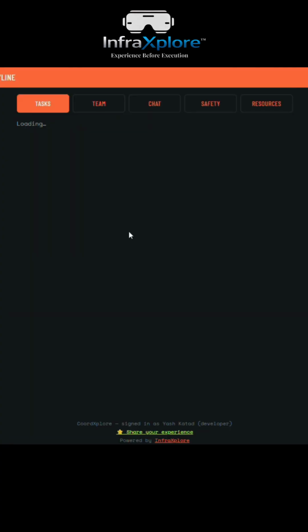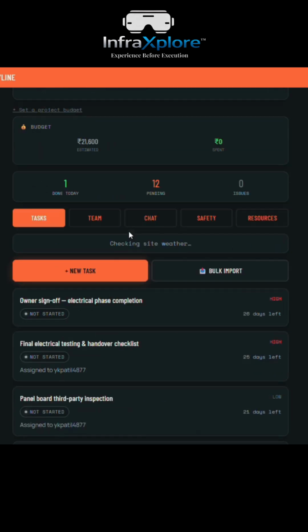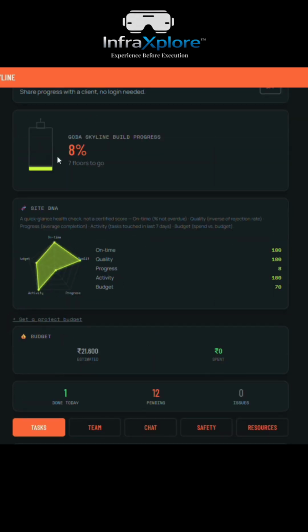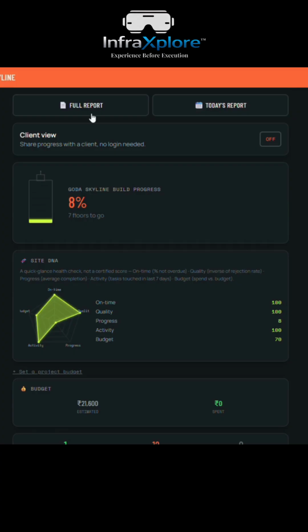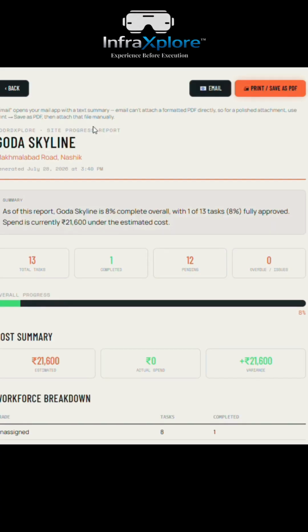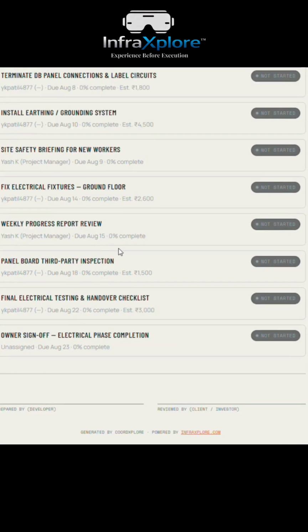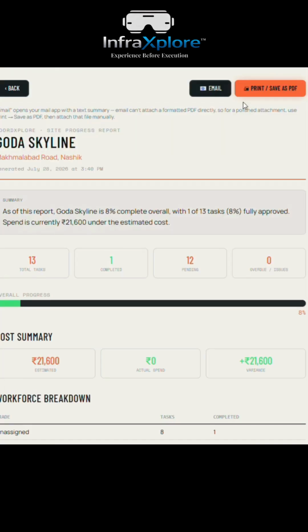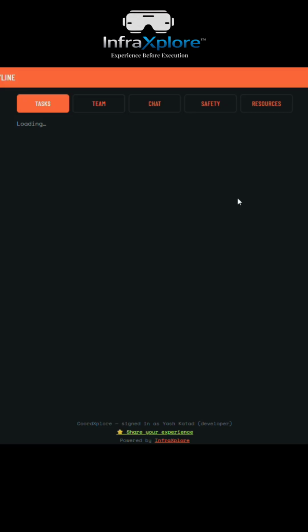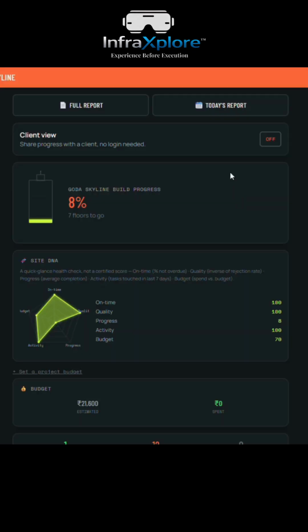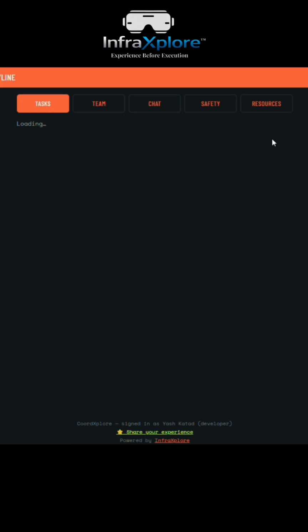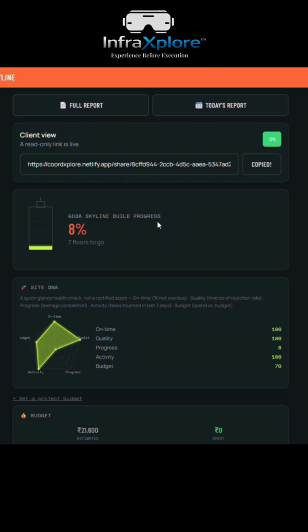Here is the whole task. This is the site DNA. This is the progress. And let's see the full report of the project. This is the whole project report. We can directly mail it to the client. Similarly, we can see today's report. Also, if this is for the client, we just need to turn it on and share the link. We can copy this link and share it with our client. The client can simply see the whole progress of the site and the project via this link.